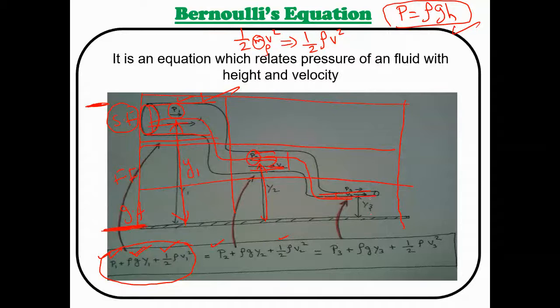Let's come to the ground floor. So this is my ground floor area. My pressure in this area is P3 and the height is Y3. So how can I write? Rho g Y3, and in this place also the water has the kinetic energy half rho V3 squared.